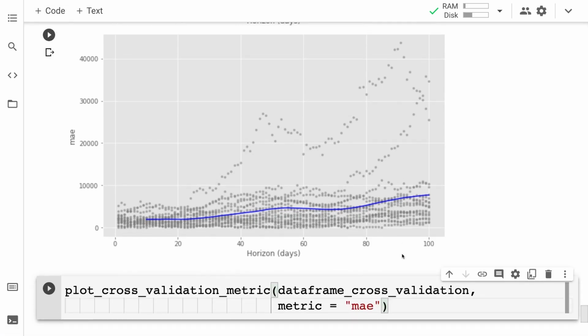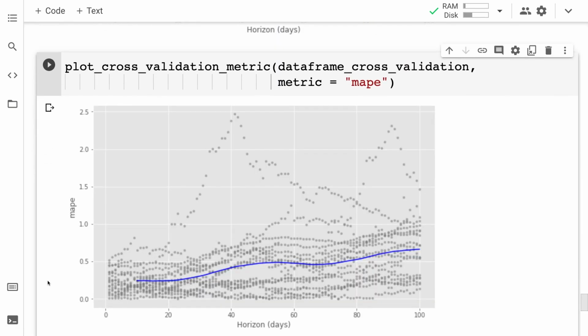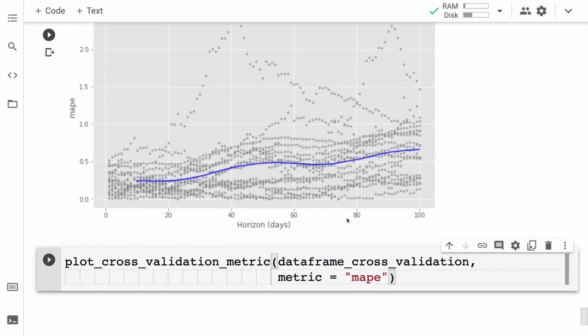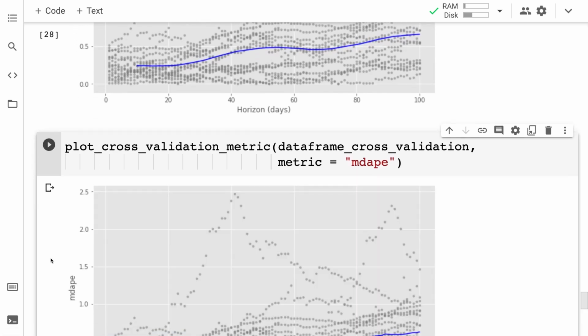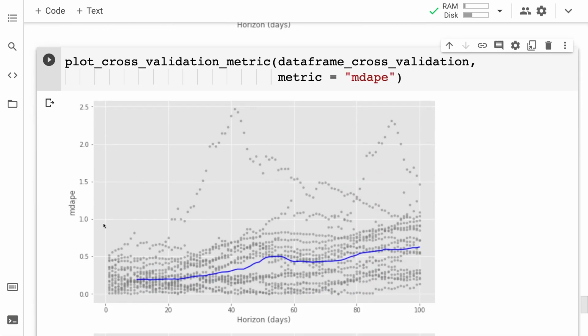Next, we had a different metric, which was our MAPE, mean absolute percentage error. You can see here. And one more we had, our MDAPE, or our median absolute percentage error. And there we go. So we can see all the different values that we get for error.